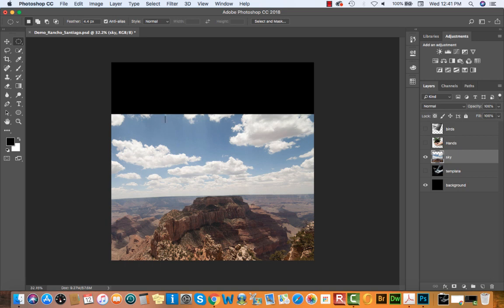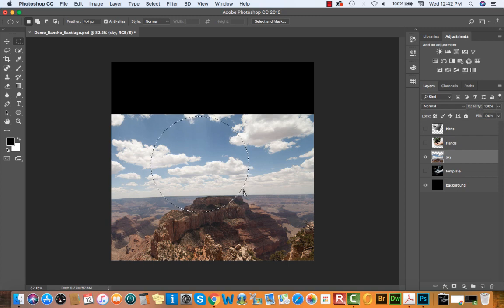So to make a circular selection, we're going to hold down Shift, click and drag, and select a nice size circle. Okay. If you're not happy with the circle, you can move your selection. It's a little tricky. You want to just make sure that you get that white arrow as you hover over the edge, and then you can click and drag to move your selection around.